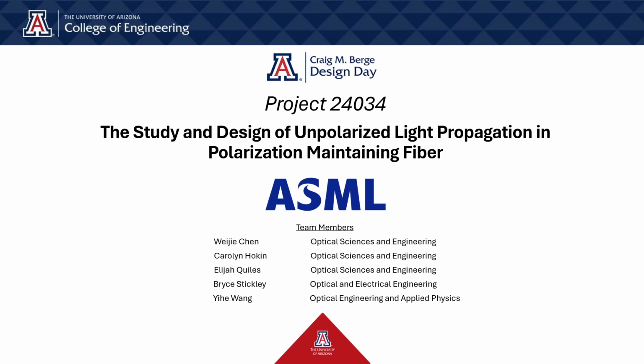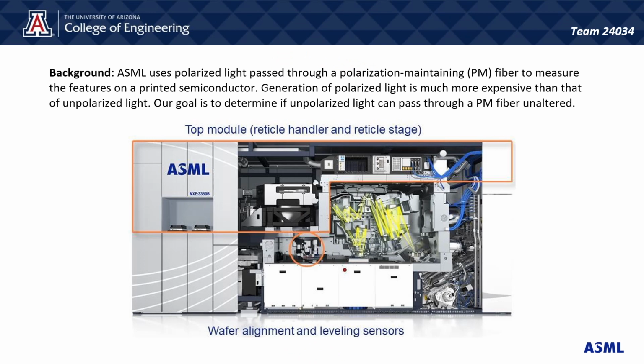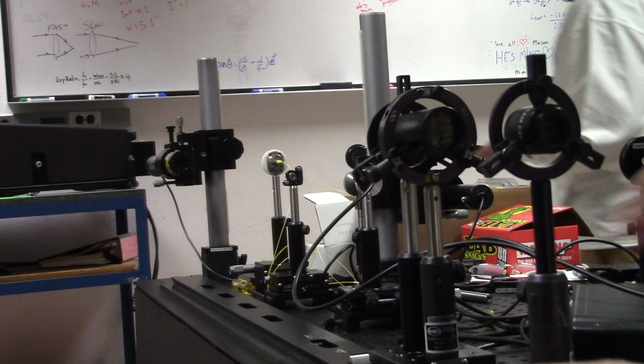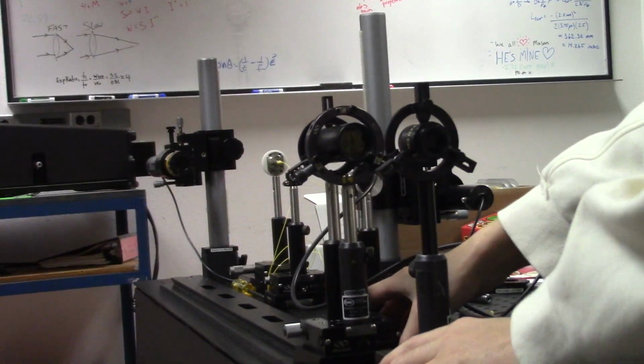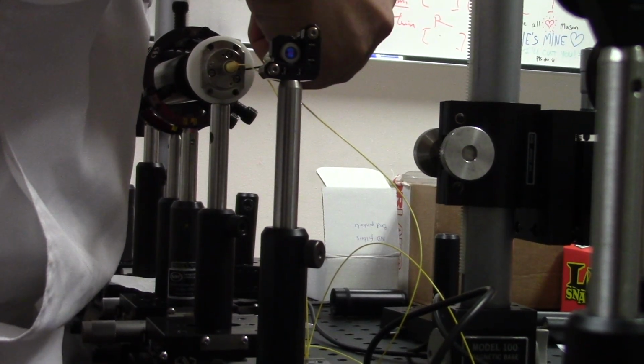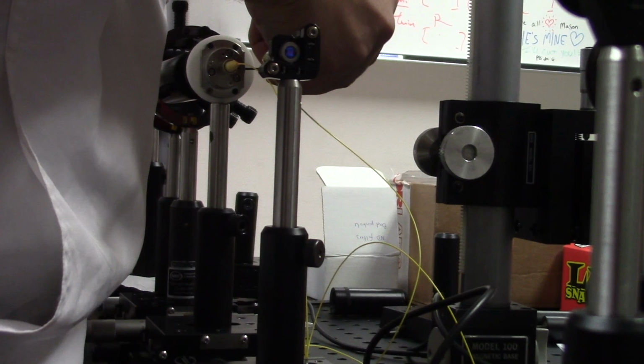Chipmaker ASML uses polarized light passed through a polarization-maintaining fiber to measure lithographically printed features on semiconductor wafers. The goal of this project is to investigate if unpolarized light can pass through a PM fiber unaltered by measuring quasi-monochromatic unpolarized light piped through a fiber delivery system as compared to a theoretical physical model.